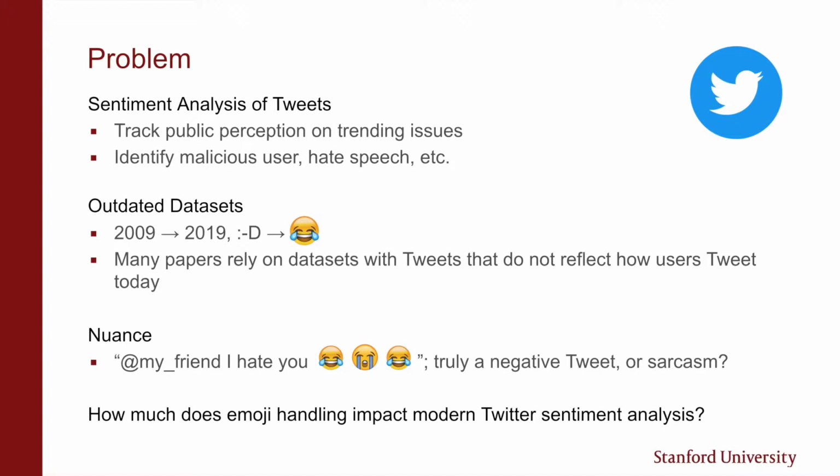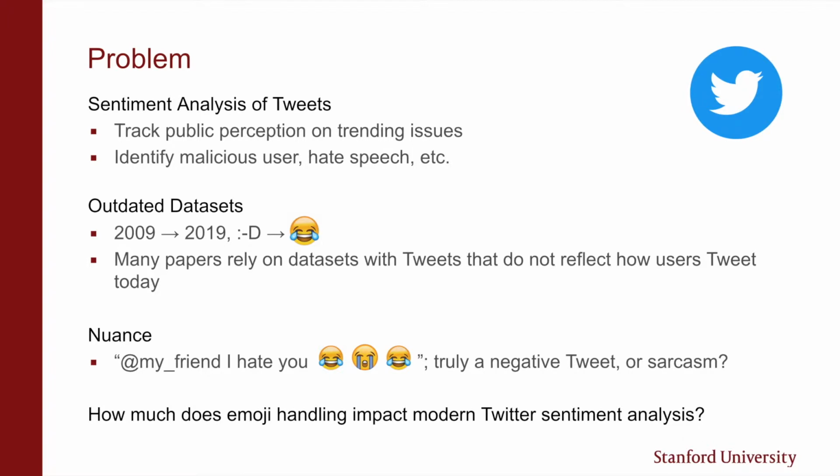The problem we found, though, is many Twitter studies are based on data sets that are outdated. The distributions of the tweets in the data sets do not necessarily match the distribution of modern tweets. And the chief culprit behind this is that within the past 5 years, the usage of emojis in informal writing has risen dramatically. We provide an example tweet: "My friend, I hate you." This is a tweet that is probably sarcastic and should be classified as positive, but recognizing this is only possible through the handling of emojis.